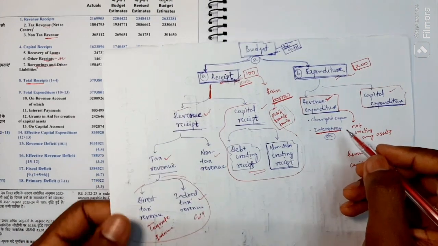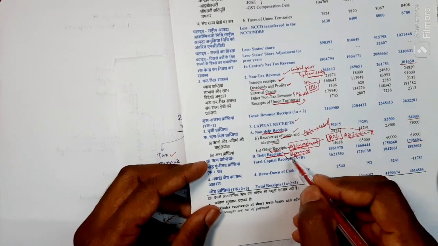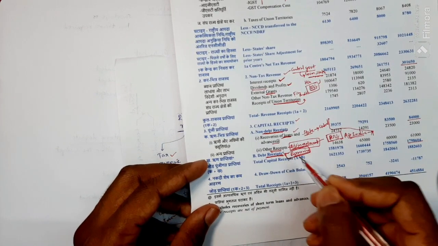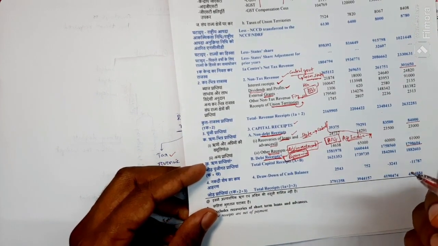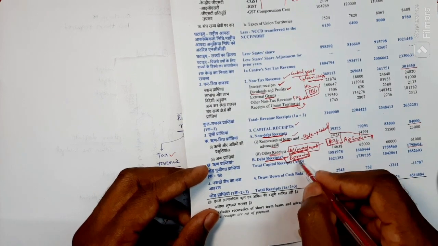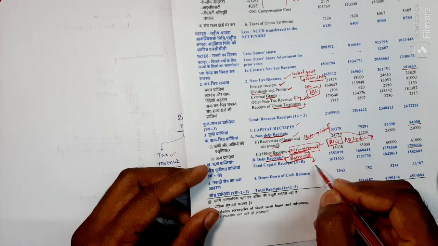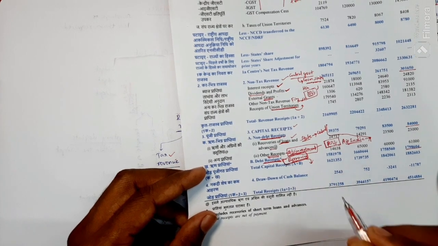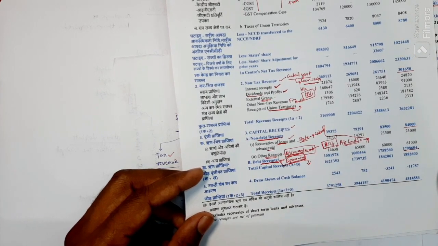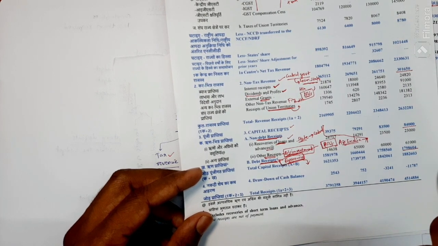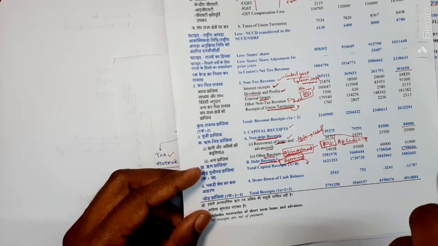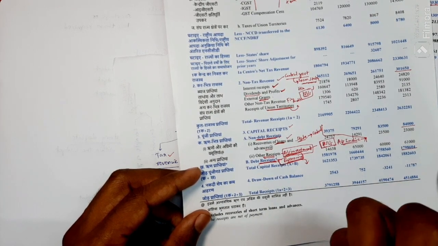What is interest payment? I have already explained that the government borrows money. Why does it borrow? To meet the expenditure, because of the shortage of money. After borrowing, the government needs to pay interest, because you give money to the government in order to earn interest.